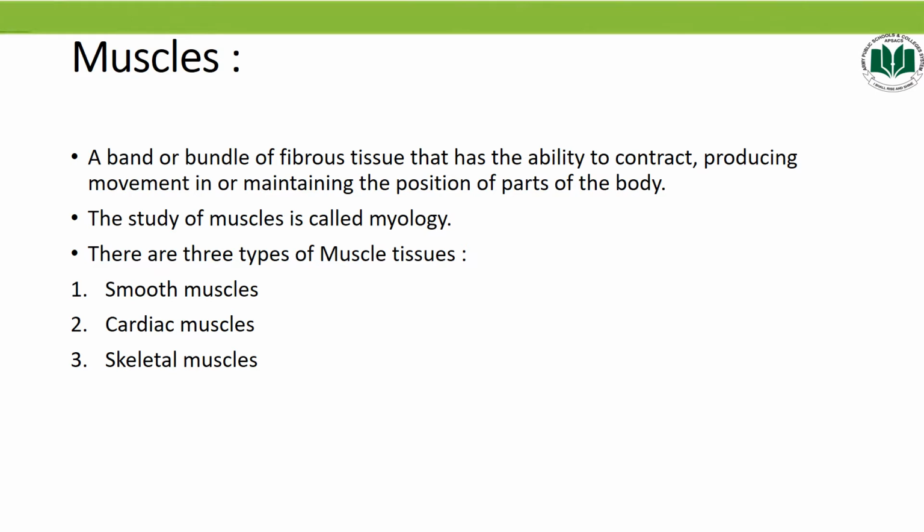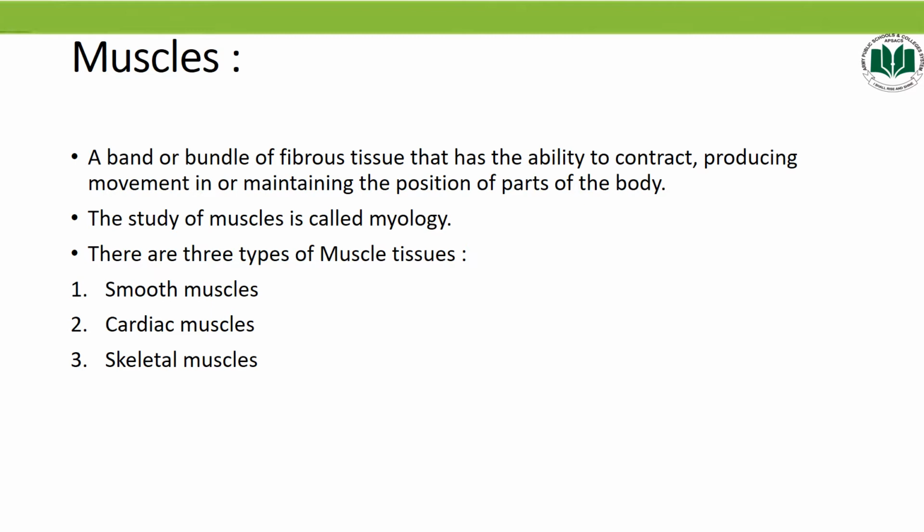Muscles is basically a type of well specialized fibrous tissues that have ability to contraction and relaxation, and they provide movement of different body parts of the organism. So this type of specialized fibrous tissues are called muscles.